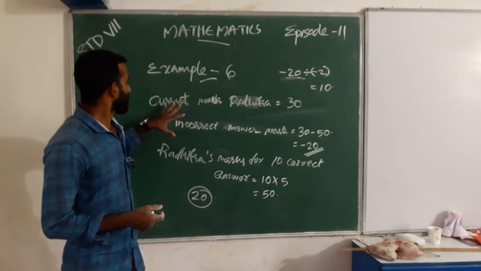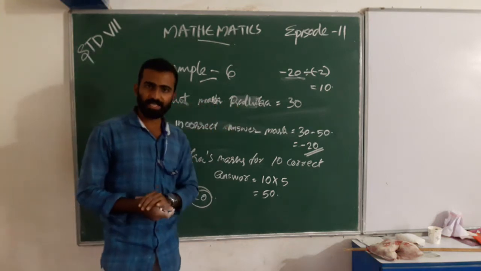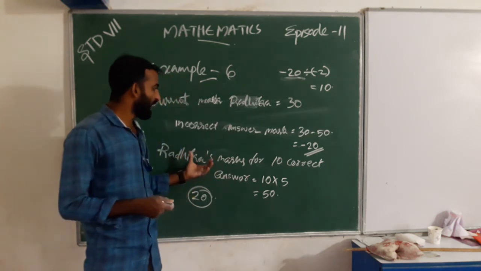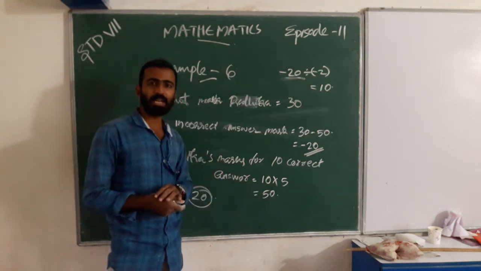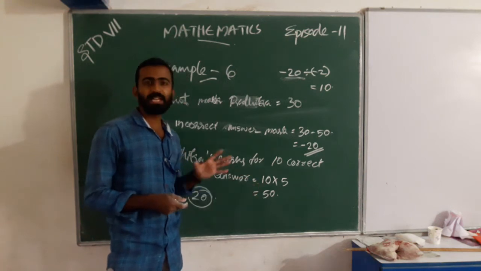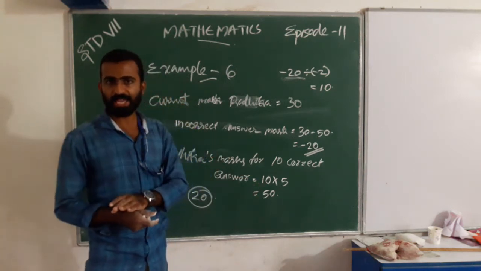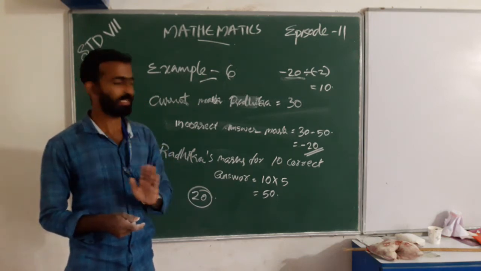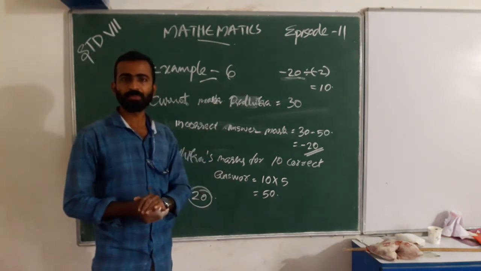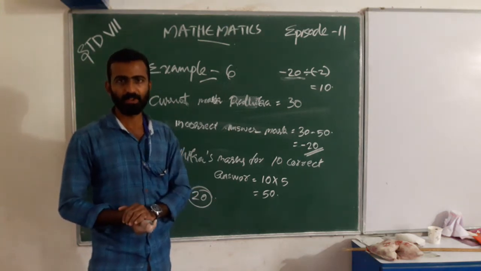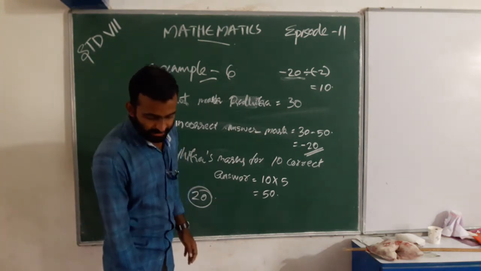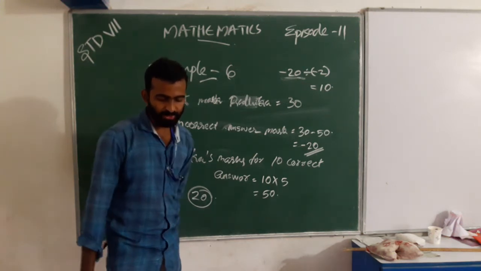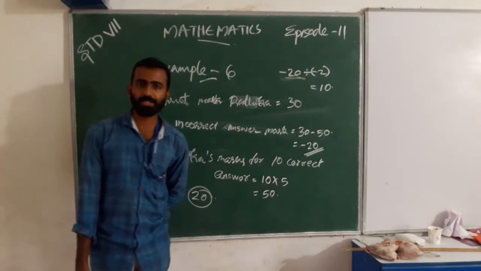The current mark of Radhika is 30, and for incorrect answers, Dadia's marks for 10 correct answers is 10 into 5, because we give 5 marks for correct answers and negative 2 for incorrect answers. In your test, page number 25, the way is given. So you can see. Is it?